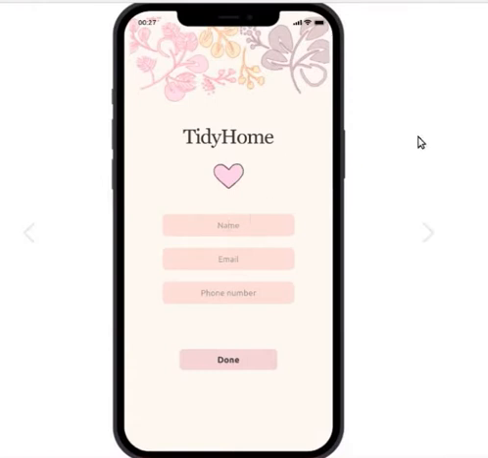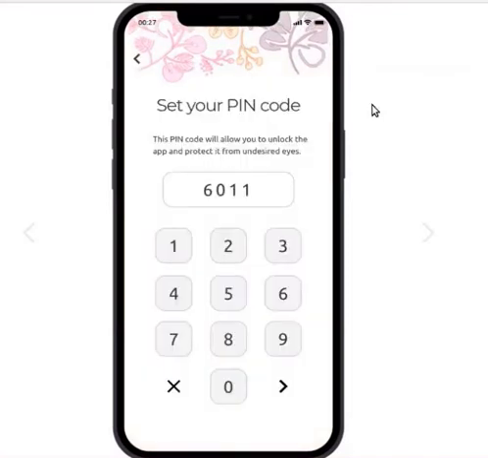Here the user needs to enter their name, email, and phone number. After doing that, the user needs to click done. And the next screen is going to allow the user to set up a PIN code. This PIN code will protect the app from any undesired eyes, which could be the abuser.